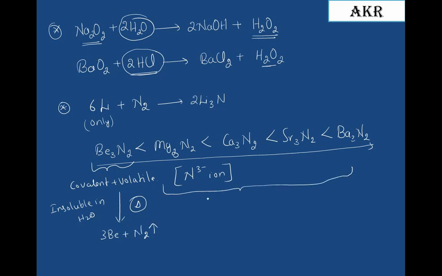Whereas all the remaining nitrides are crystalline ionic solids, and they are soluble in water. When they dissolve in water, they form respective metal hydroxide with the liberation of ammonia gas. Students, please make sure that these reactions are definitely asked in your objective level examination. In many nitrides, what happens when they are treated with water? They form ammonia gas. Please note it down.